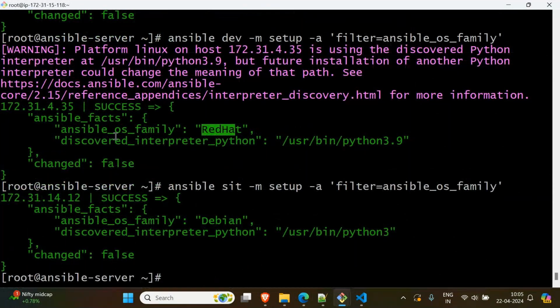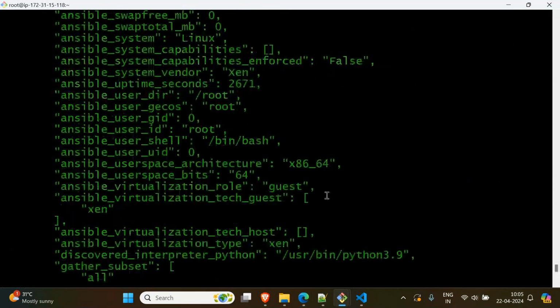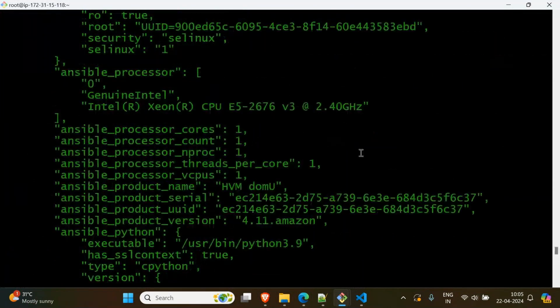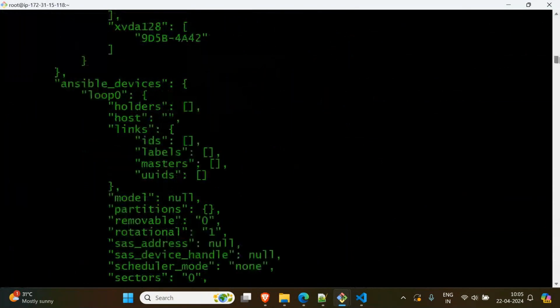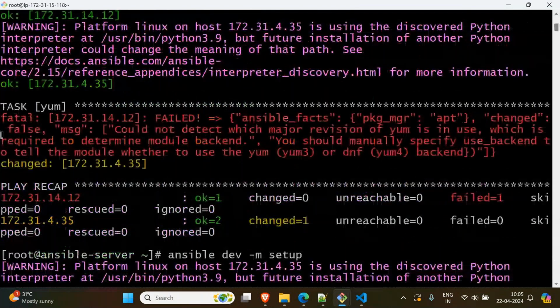So I want to use these variables. I want to write a playbook using these conditions, right? So that I should not see some errors like this. What error am I seeing now? You see, some error I'm getting, right? So it's saying something.